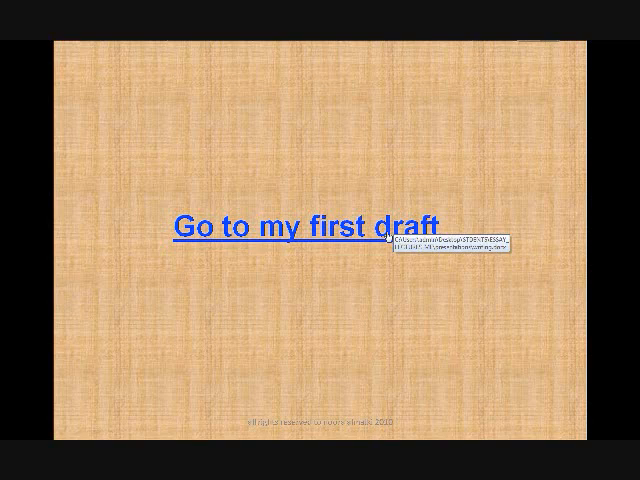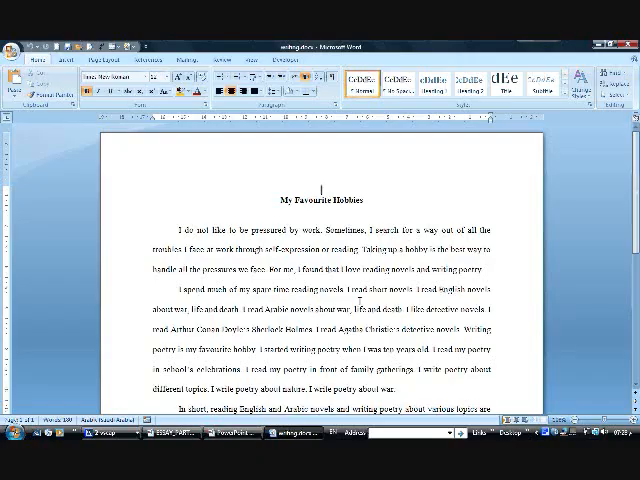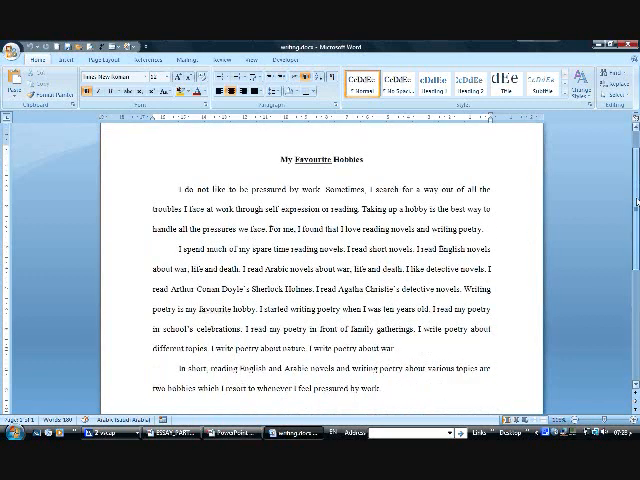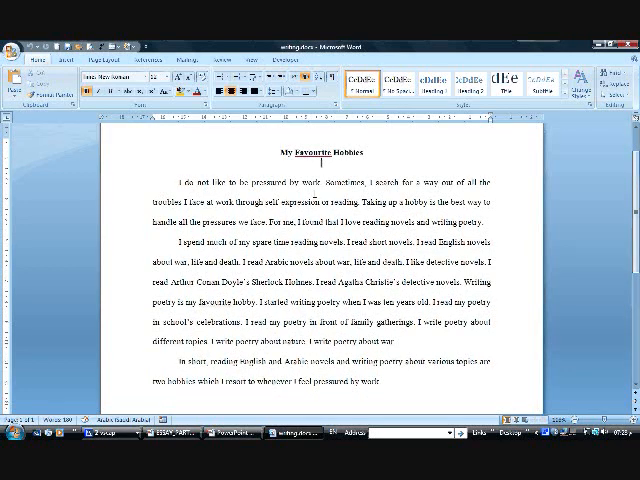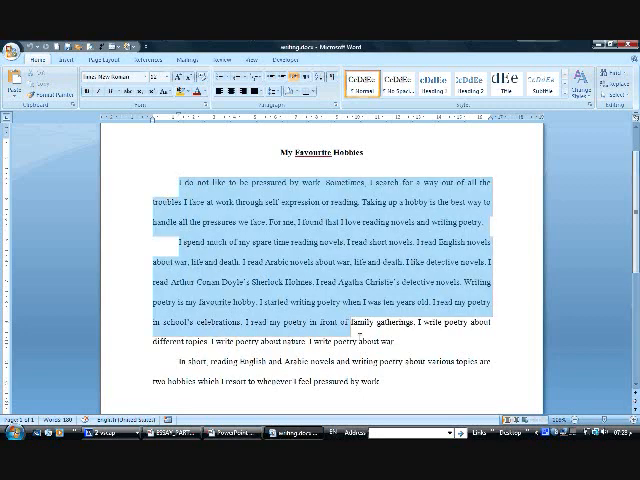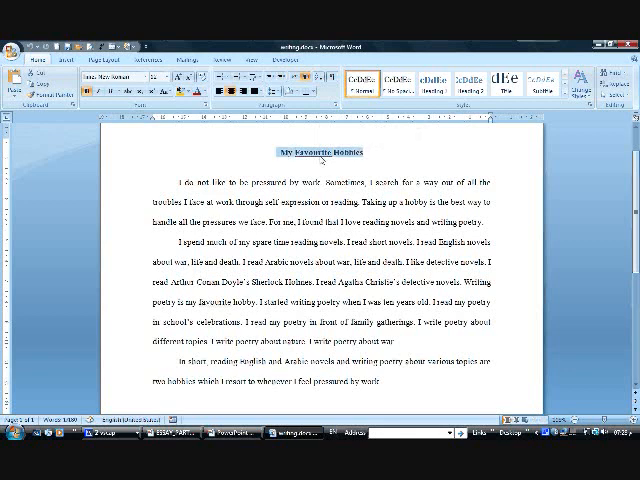Now this is the essay, a 3-paragraph essay. It's very short here in a Word document, you know, because it's different when you do it handwritten. It will look longer. Now this is my title, center of the page, my favorite hobbies. Do you remember when I've said that such titles are cliché? You have to choose an interesting and attractive title.